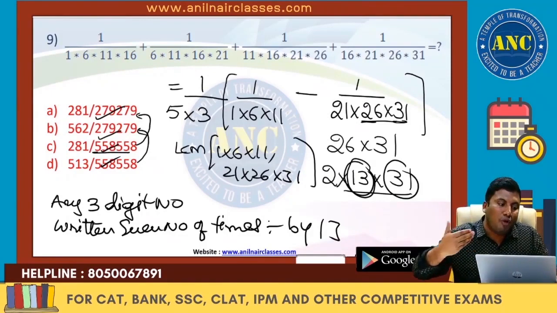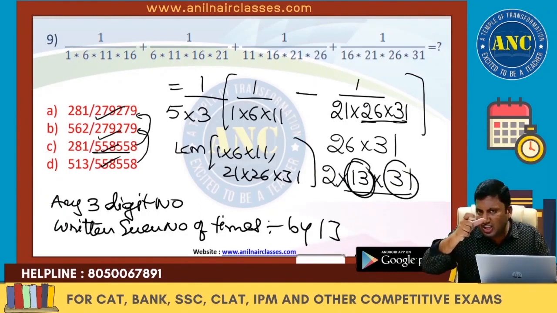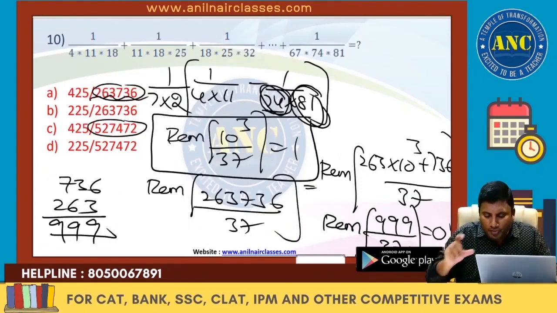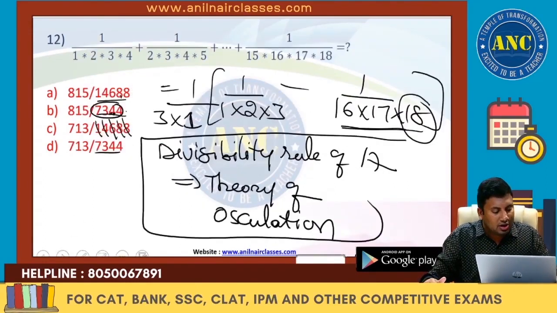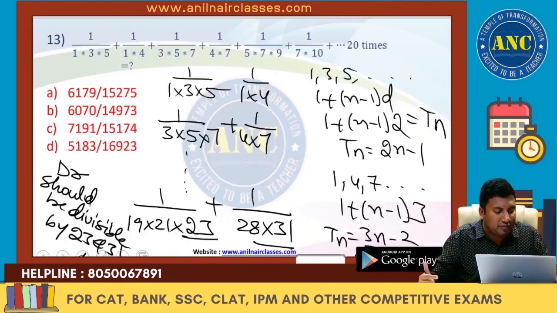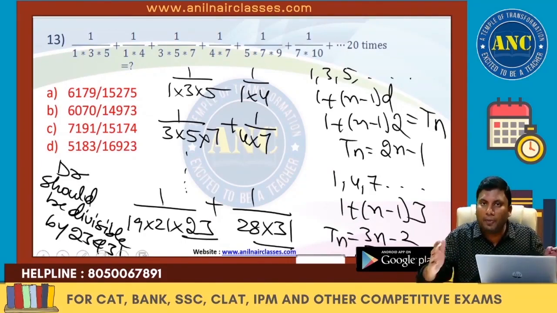In this one, 4 numerical values are there. Write down 3 numerical values in the denominator. Use the divisibility rule of prime numbers, that is 13 and 31. A beautiful class on prime numbers I am going to discuss. Here I discuss just for a sample how to use the divisibility rule for 37. Here also another question. Here also divisibility rule of 17 I am going to discuss in theory of osculation. Here also there is a divisibility rule of 23 and 31. I hope you have understood the various ways to solve a problem.